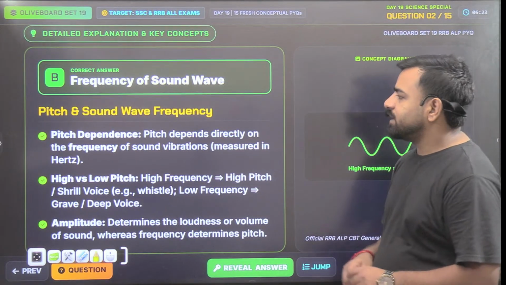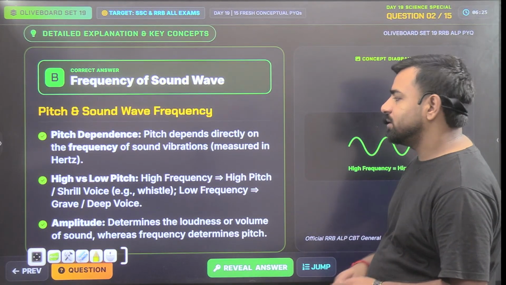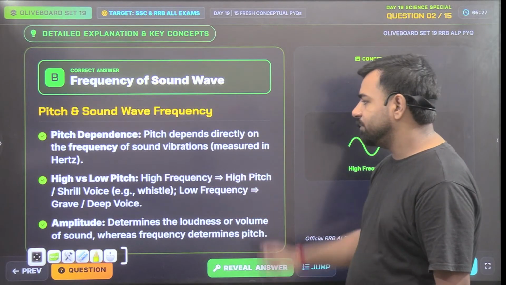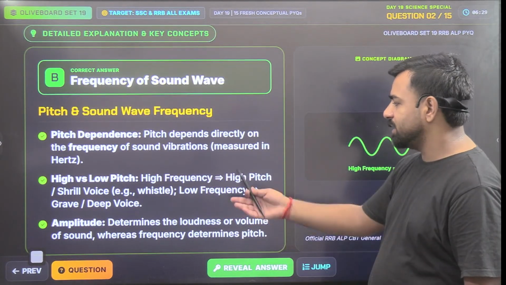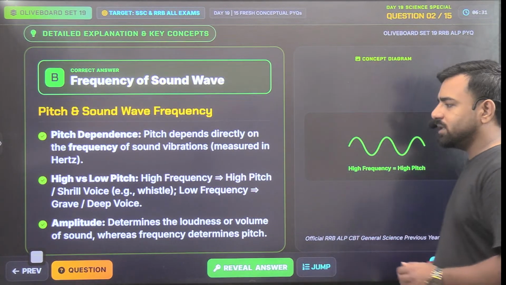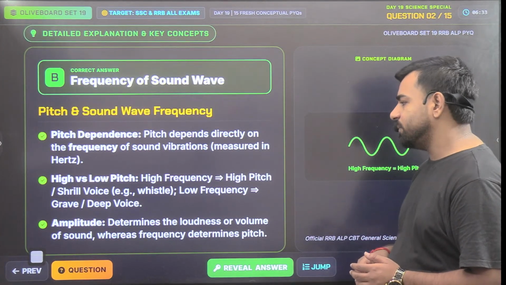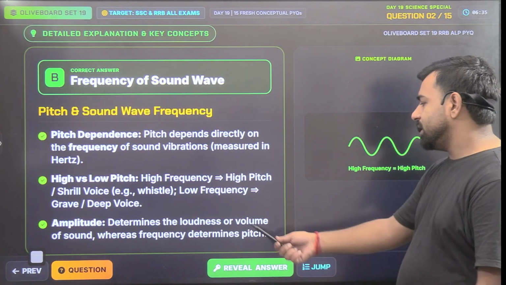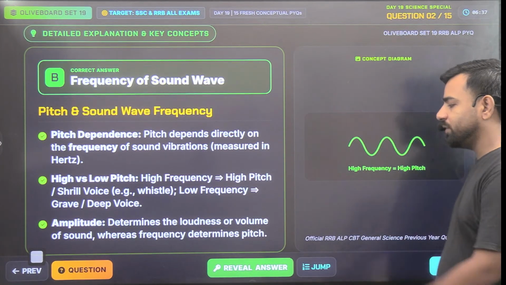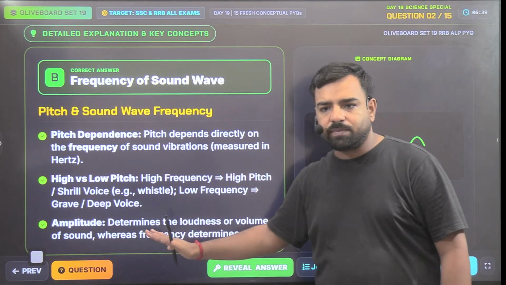Pitch depends directly on the frequency of the sound vibrations. That means higher the frequency, higher the pitch or shrill voice. Example: whistle. Lower frequency we can link to the grave or deep voice. Amplitude determines the loudness or volume of the sound, whereas frequency determines the pitch. So both the concepts are clear here.